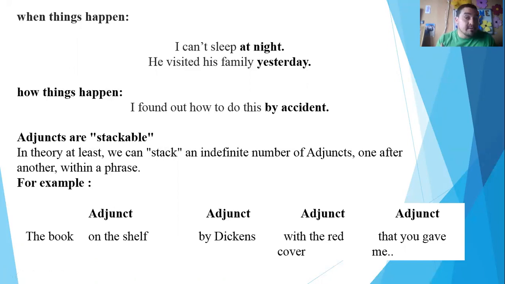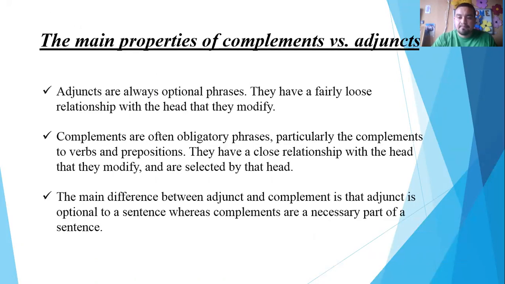Another property that adverbial adjuncts have is that they're stackable. In theory, we can stack an infinite number of adjuncts one after the other into a phrase. For example, the book on the shelf by Dickens with the red cover that you gave me. On the shelf is an adjunct, by Dickens, another adjunct, with the red cover, another adjunct. So as you can see, you can add an infinite number of adjuncts one after the other, something that is very particular about adjuncts. And to finalize this video, the main properties of complements versus adjuncts.